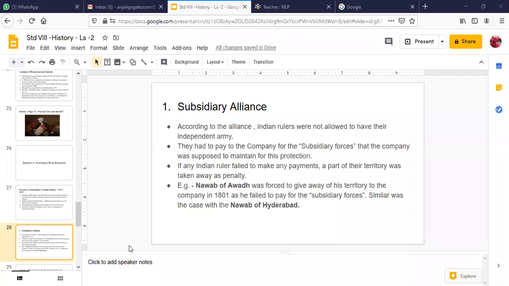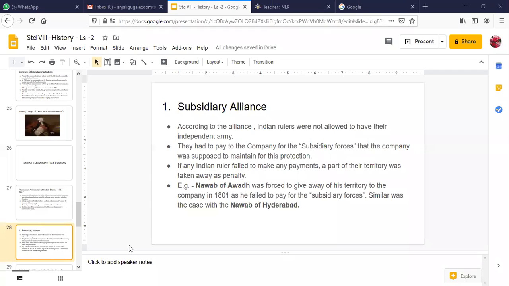Children, be very sincere and listen very carefully to these new policies that the Britishers were adopting to control territories, because this is very important from your exam point of view. Okay, so the first policy is the policy of subsidiary alliance. According to this alliance, the Indian rulers were not allowed to have their independent army.